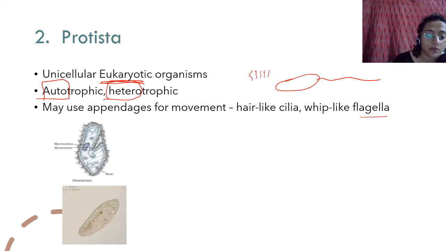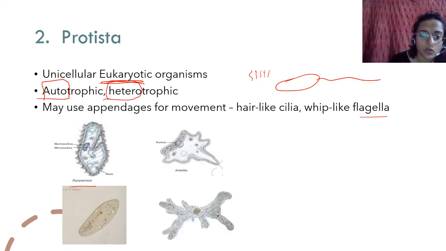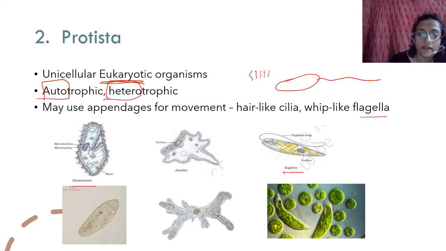For example, paramecium. I have used the same photographs that I did in one of the previous videos so that you understand. There is a paramecium. We have talked about this paramecium. Then you have amoeba, right? And then you have euglena. We talked about this in one of the previous chapters when we were talking about prokaryotic and eukaryotic organisms, right? Paramecium, amoeba, and this is euglena.